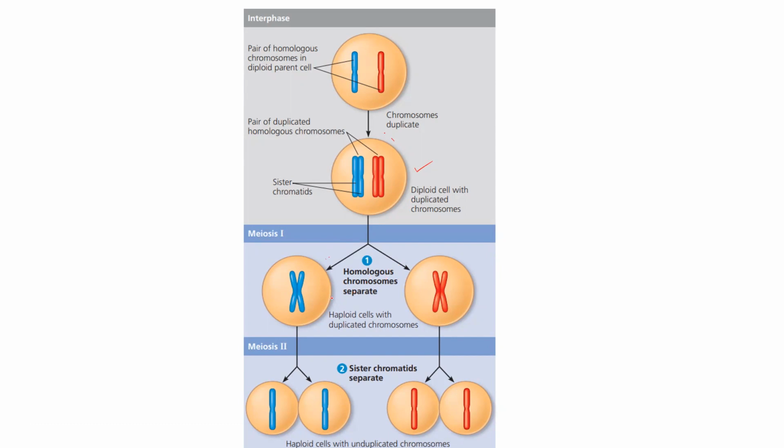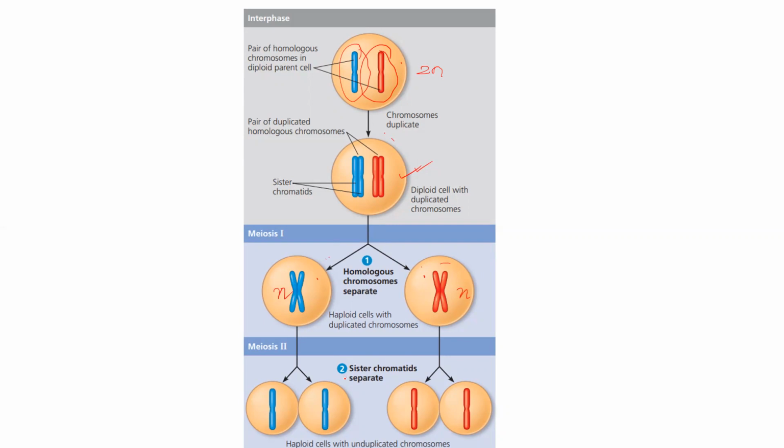Here haploid cells with duplicated chromosomes are there. Do we see here? There is one. Here there is one. It is getting duplicated here. We are ending up with 2 haploid cells, but they have duplicated chromosomes. So here that was 2n. This is the parental cell, and it appears to have 2 chromatids, but it is actually a duplicated one. This is n.